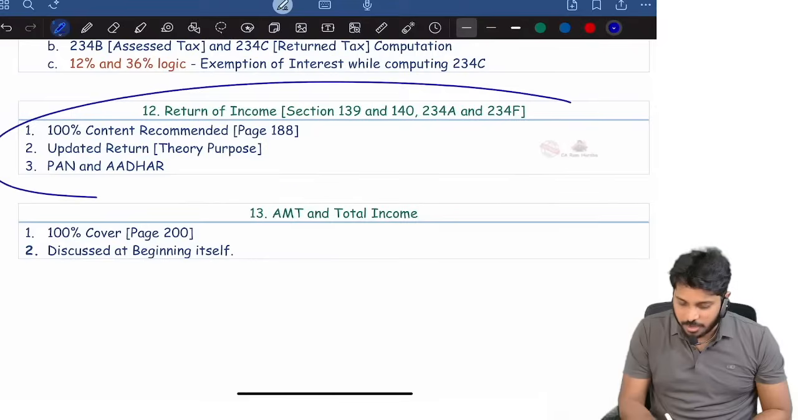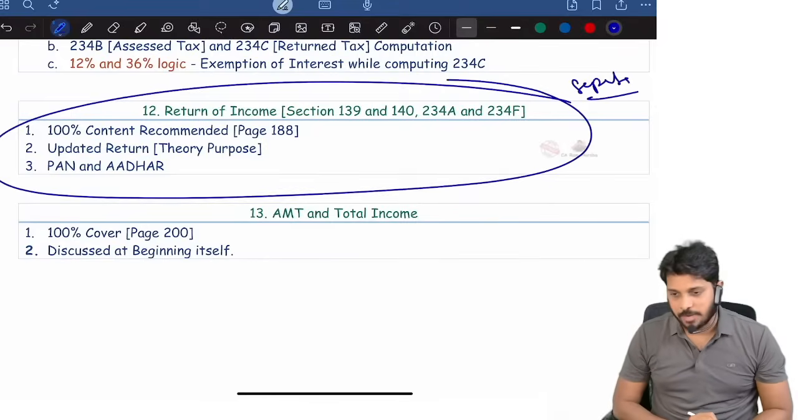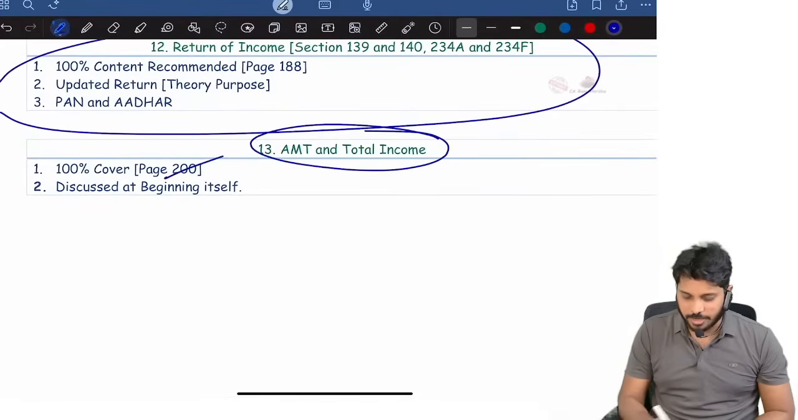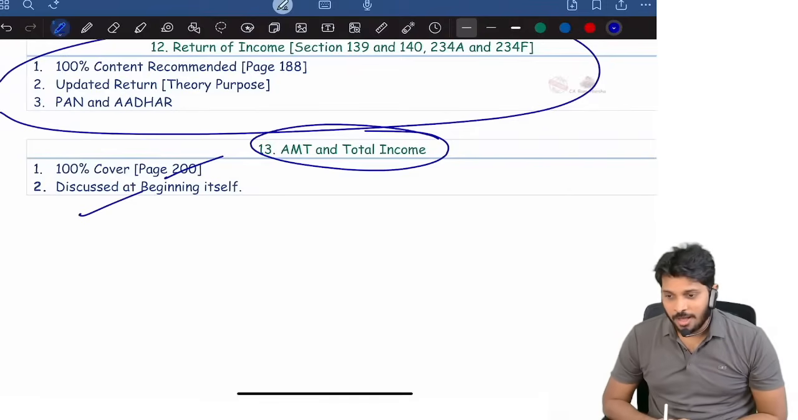Then return of income, 100% of the content is recommended. For return of income alone, I will do a separate revision class tomorrow. I will upload a separate revision class for return of income. That's it. Then AMT and total income, I already covered at the beginning itself. At the first discussion itself, AMT is covered by me.